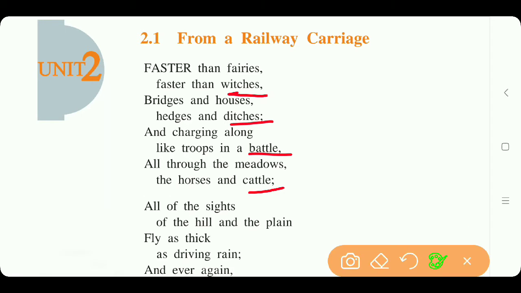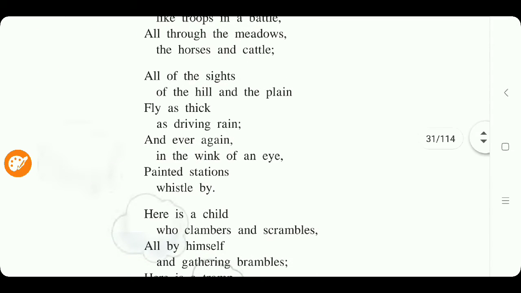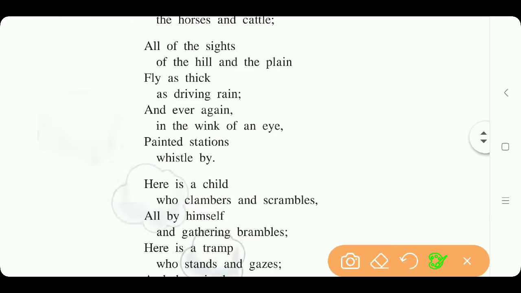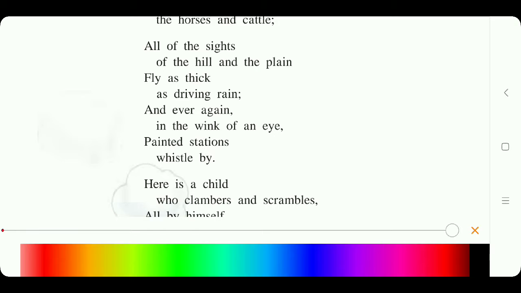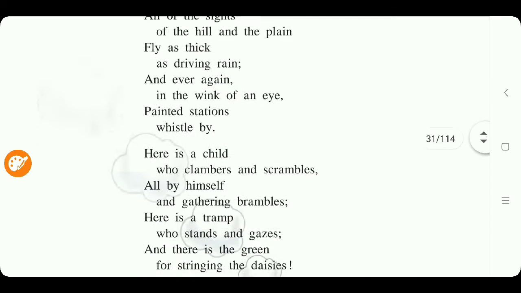Now see the second stanza. In the second stanza, you can see which rhyming words there are. Plain, plain and rain. Correct? Also, in that, plain, rain and again, these three words are rhyming words. Then the next one is I and buy. Correct? These words are the rhyming words.